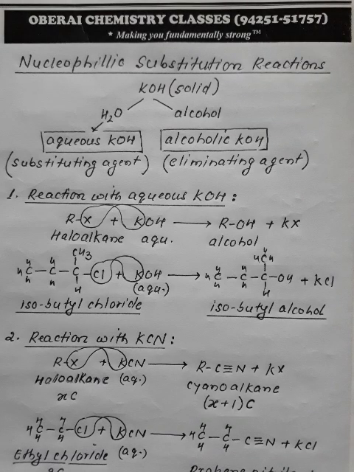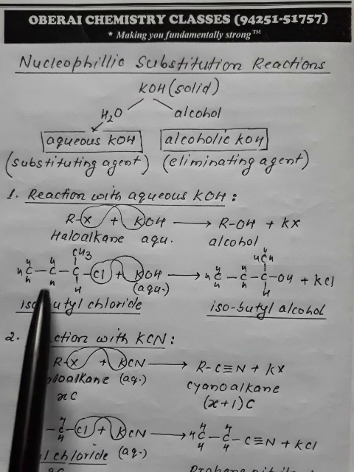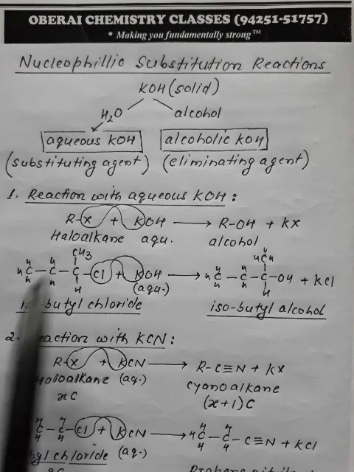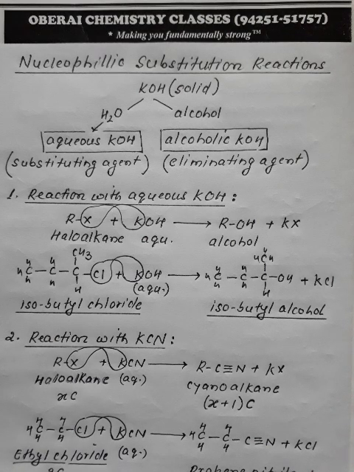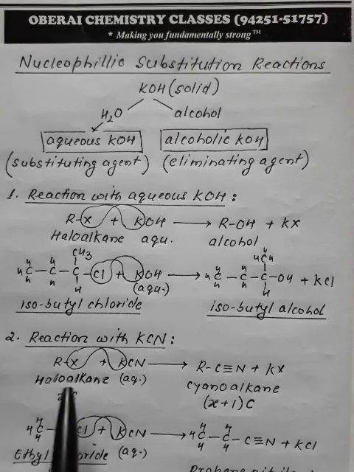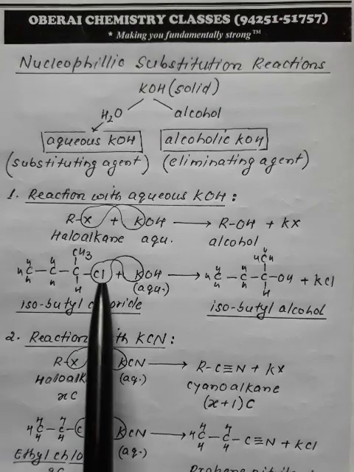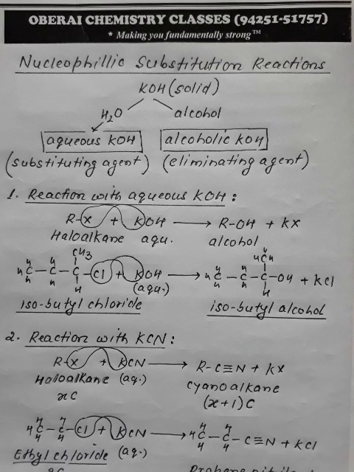Through substitution it has taken place. Suppose I have taken this compound, isobutyl chloride, CH3CH2CHClCH3. When it is made to react with KOH dissolved in water, that is aqueous KOH, this Cl gets replaced by OH, resulting in formation of isobutyl alcohol.